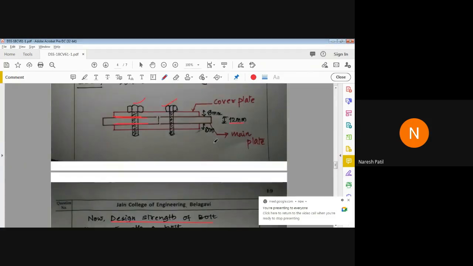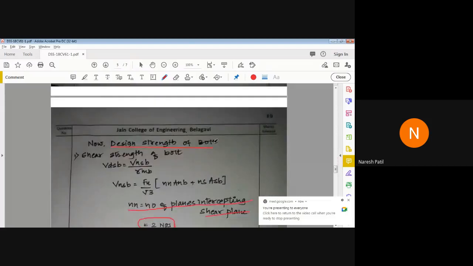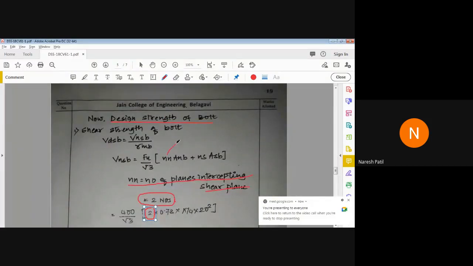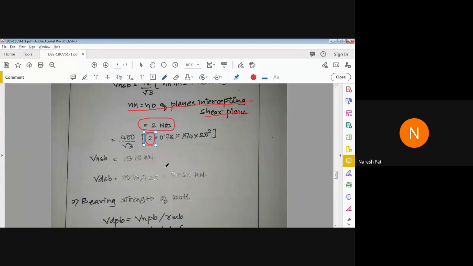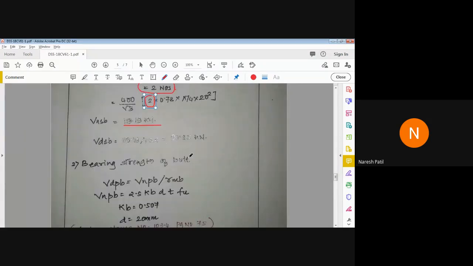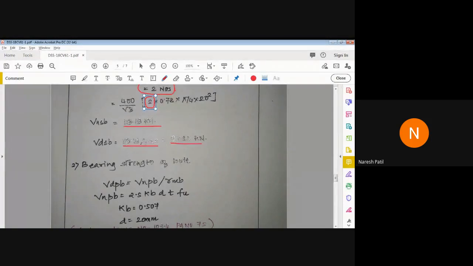Correct? Look here. Nn into A and B. So Nn is 2 here. Into A and B is 0.78 pi by 4 d square. So we got VNSB is equal to this. Therefore VDSB is equal to VNSB upon gamma MB. So we got 90.55.